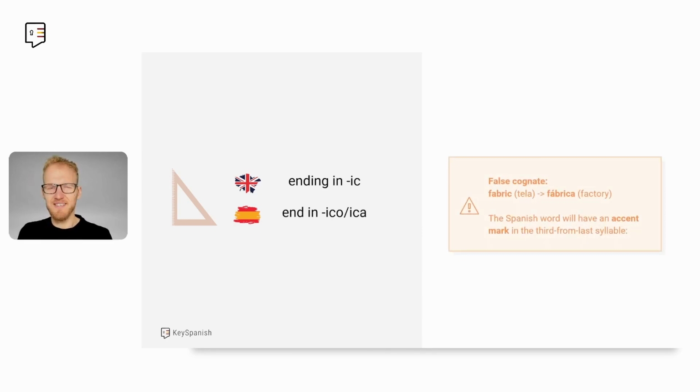Is this always the case? Unfortunately, not. Life is not so easy. You have false cognates such as fabric is not fábrica because they mean different things. Fabric is tela in Spanish, and fábrica means factory. And another reminder regarding the pronunciation, as you see, basic, authentic, the intonation in Spanish is auténtico, básico, and they always have an accent mark in the third from last syllable of the word.